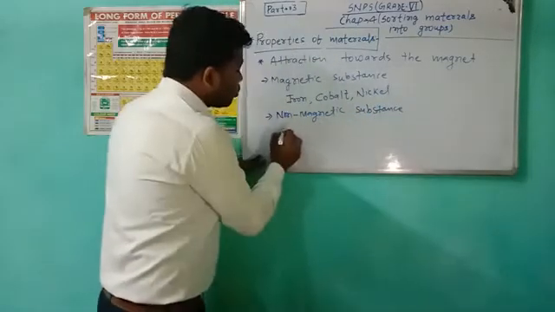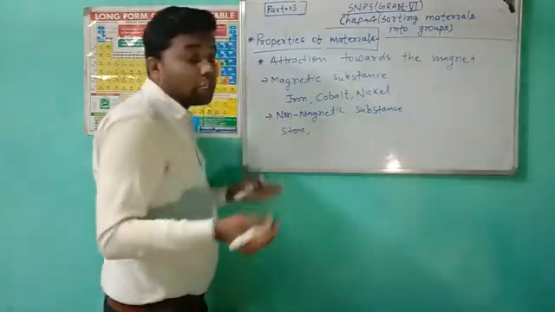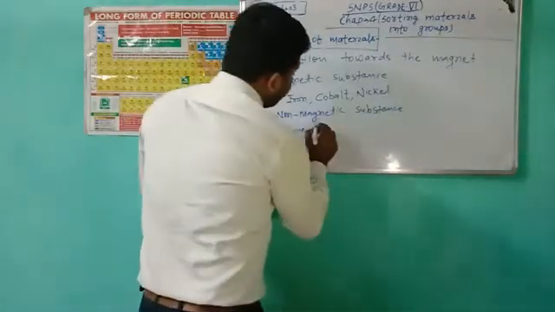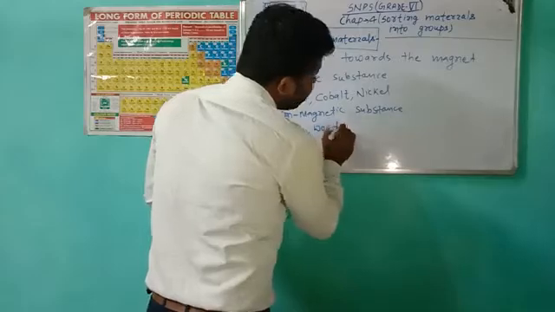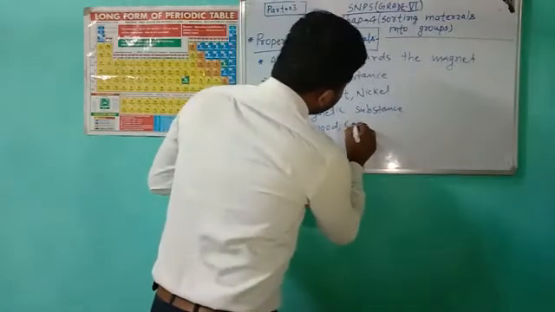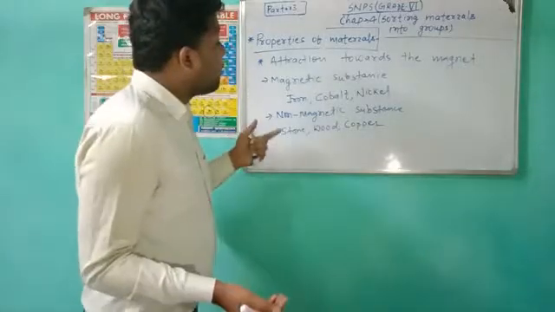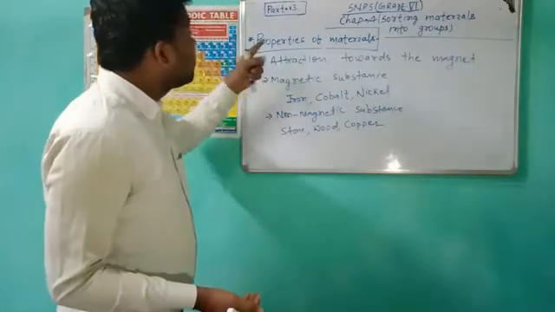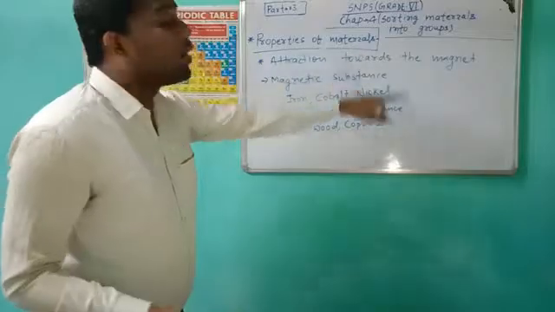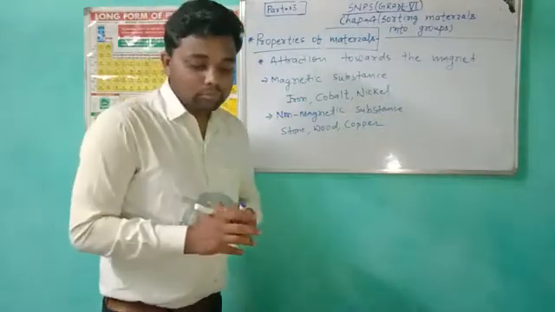The stone cannot be attracted by the magnet, wood cannot be attracted by the magnet, and copper is also an example of a substance that cannot be attracted by the magnet. So this is about the topic of attraction towards the magnet.